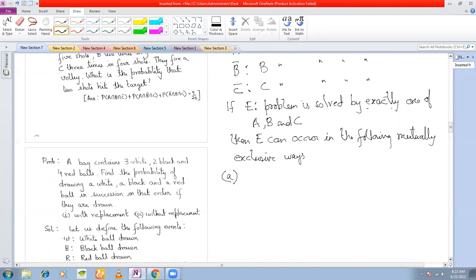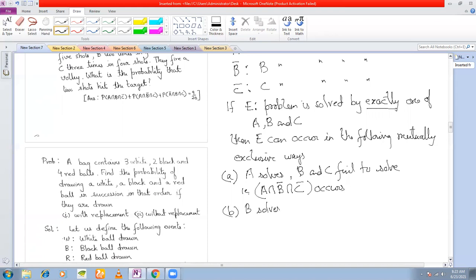What is the event E? That exactly one of them solves the problem, right? So A solves, B and C fail to solve. That is A intersection B complement intersection C complement occurs, right? B solves, A and C fail to solve.